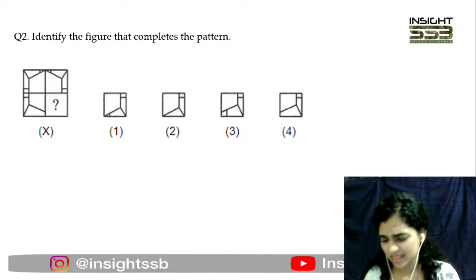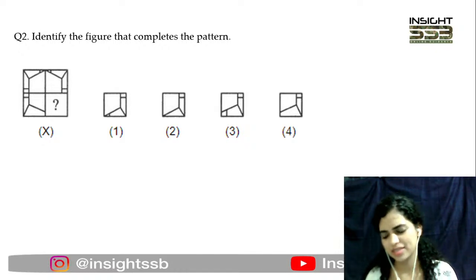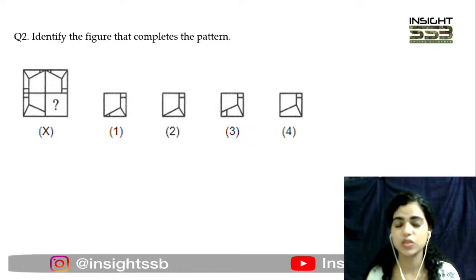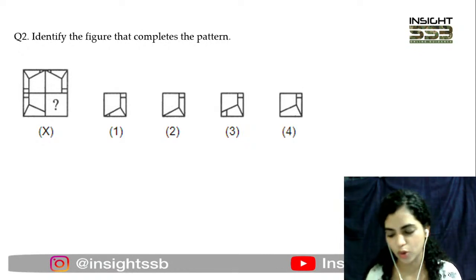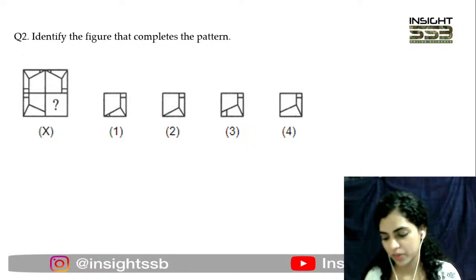In SSC, yes, they do give terrible questions in SSC, Jagriti, but this is AFCAT. It is very easy to score in AFCAT. That is what I've been telling you guys for so long. Okay? Right. For this particular question, quickly tell me, in question number 2 which figure will fit, which option will fit.